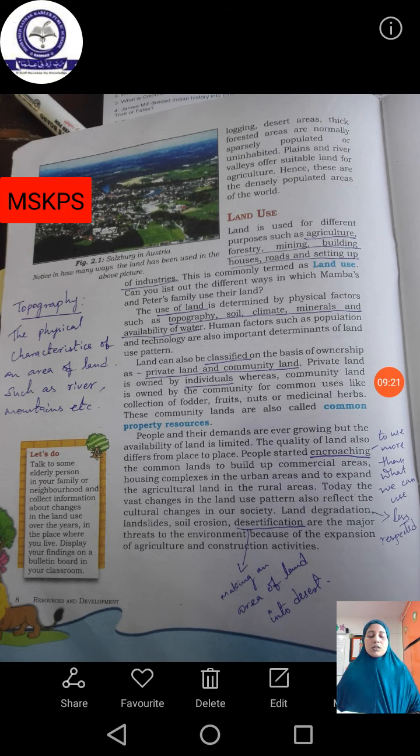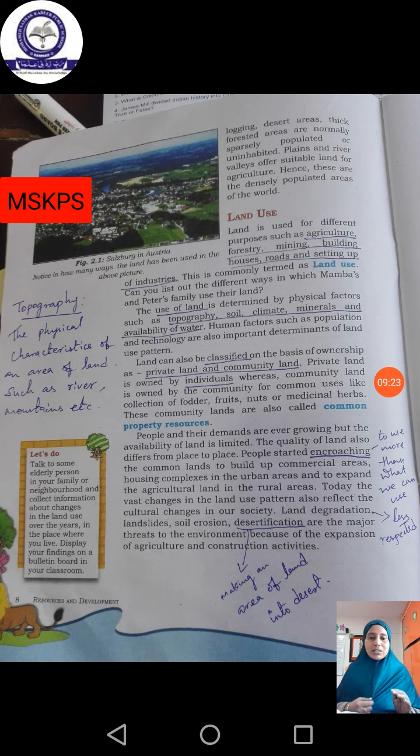Okay, so these are all the things which make a land very costly, or whatever the usage of the land. So whenever we buy a land or sell a land, whatever usages we want to have in the land, we must consider these things: topography, soil, climate, minerals, and availability of water.